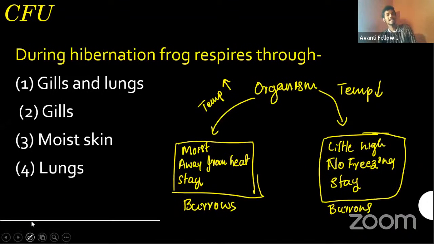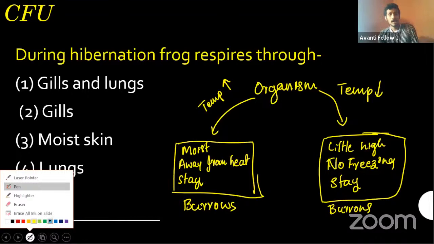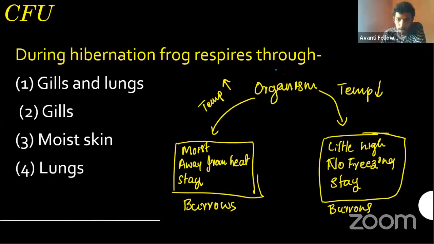So how does it happen? If you take the example of a frog, during the summer season the temperature becomes very high, so it will go for a sleeping time. That means it will find or make a burrow and stay there until the end of the summer season, until the starting of the winter season when water is rich. That time duration where it is taking rest and moving away from the situation is called estivation.